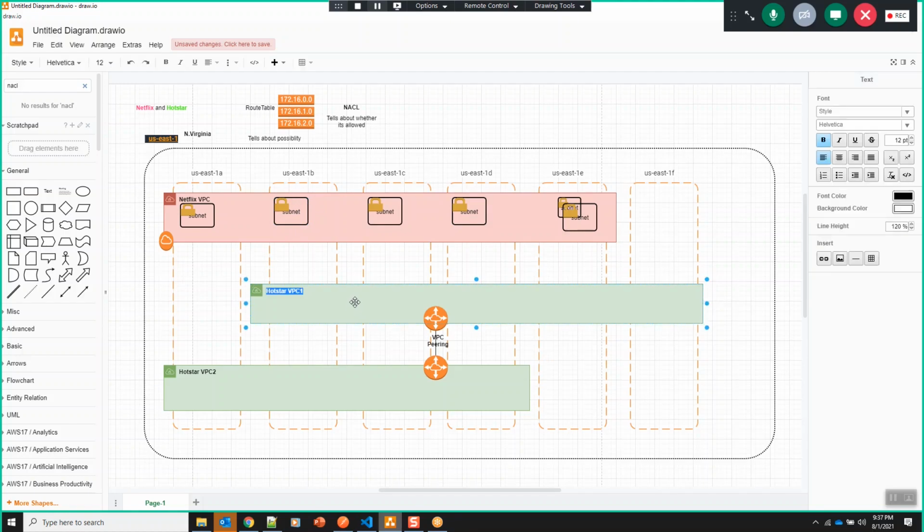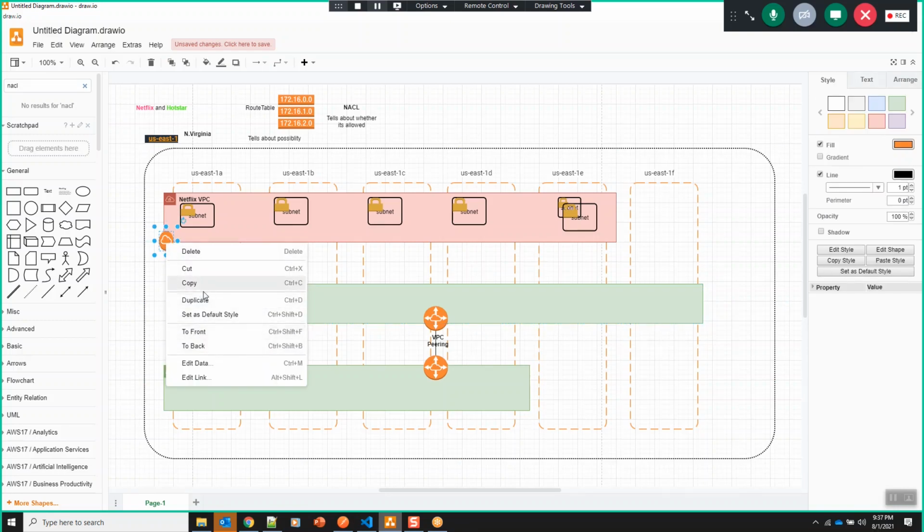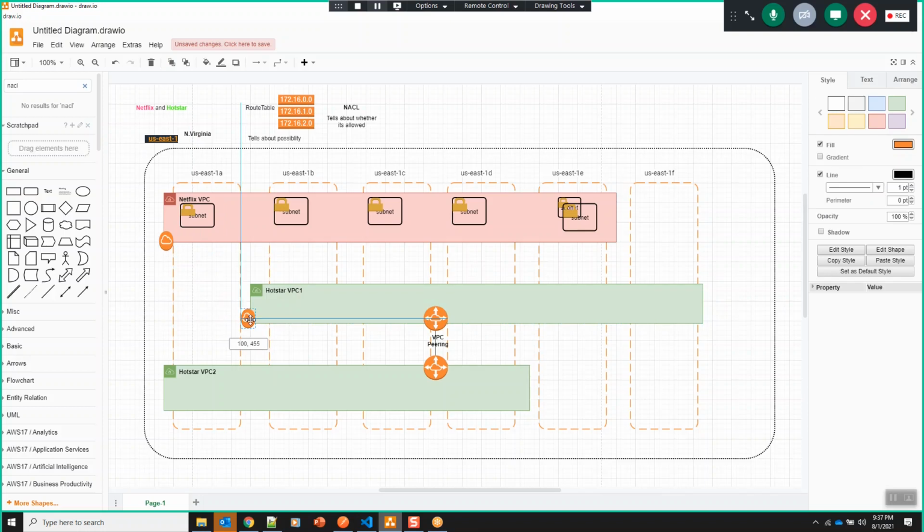Let's say that in this VPC1, whatever resources they have, they wanted the resources to talk to the internet. So let's say they have created an internet gateway here, and they didn't have an internet gateway in the Hotstar VPC2. So by default, all the subnets within the Hotstar VPC2 would become private subnets. How come? Because it doesn't have an internet gateway.